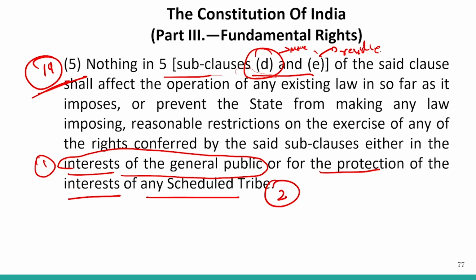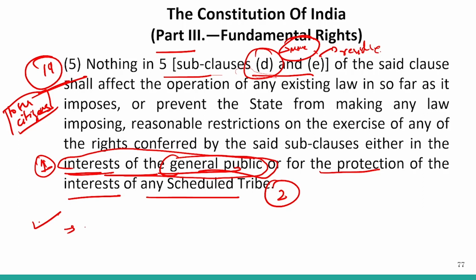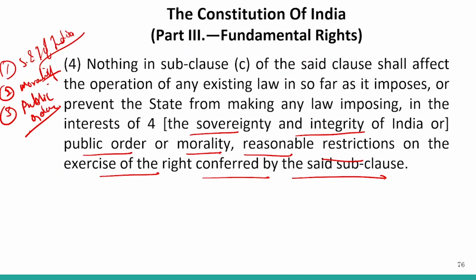It was a life-threatening disease, the pandemic that was there. So it was in the interest of the general public to curtail this fundamental freedom of moving throughout the country. And that is how this restriction was made applicable to the citizens. This restriction ensured that, in the interest of the general public, people should not be allowed to move throughout the country. So this is why it is very important to remember these reasonable restrictions.